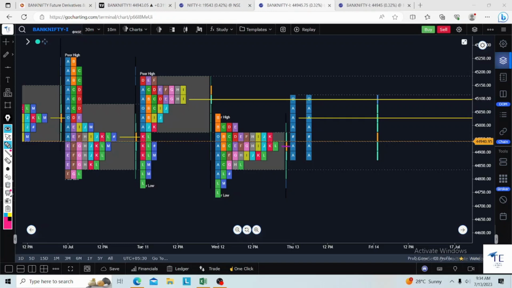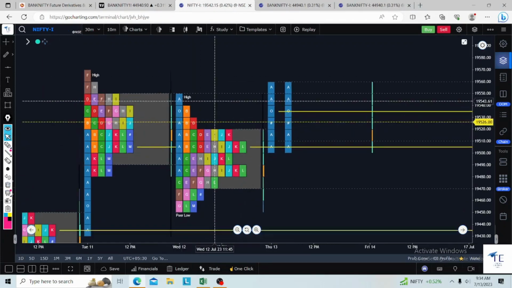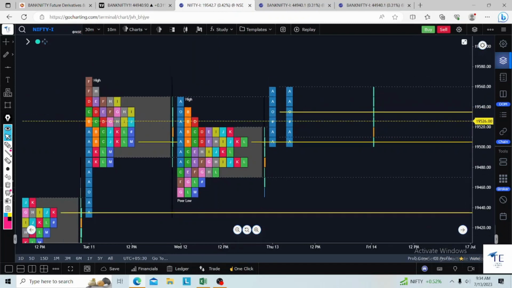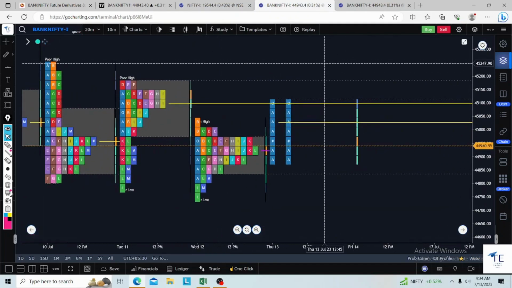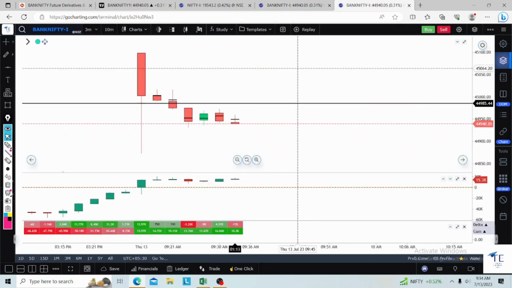Why? Because see this poor high, this AB poor high. These are the poor sellers. Yesterday itself we were saying that this B period high is weaker, hence selling. The same thing we are telling about this D period high. So in Nifty, that thing is going on now. So there is a high probable chance for reversal.